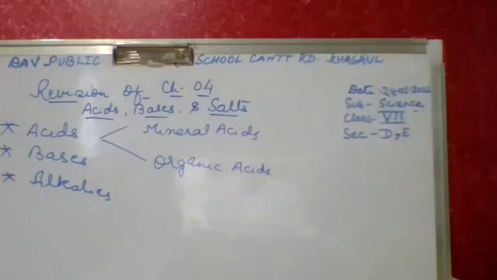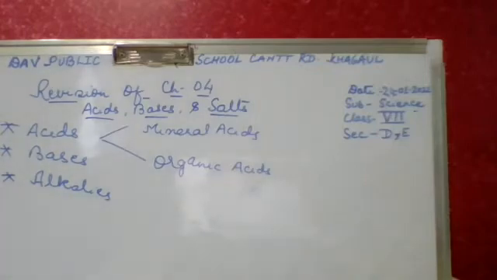Then what are the indicators that we use in our day-to-day life? Turmeric paper, litmus paper, hibiscus, China rose.